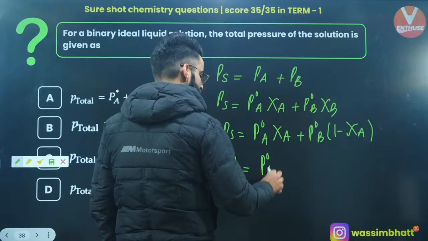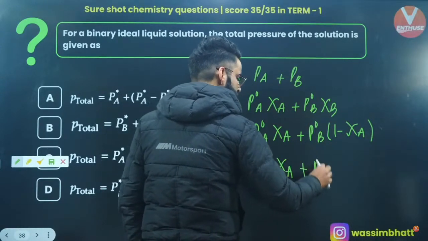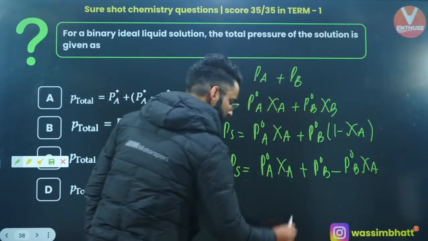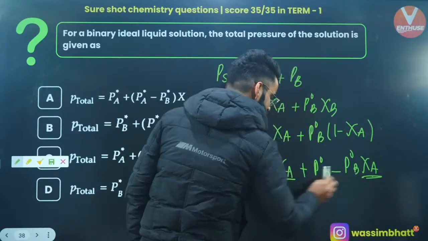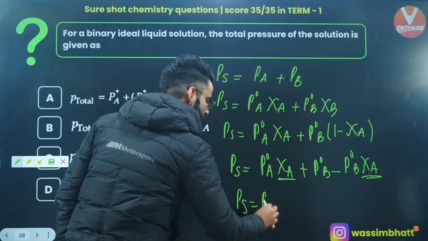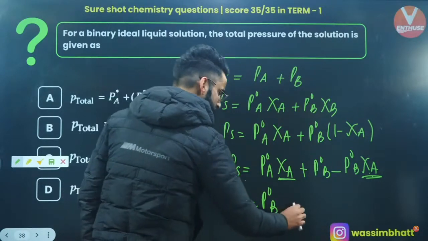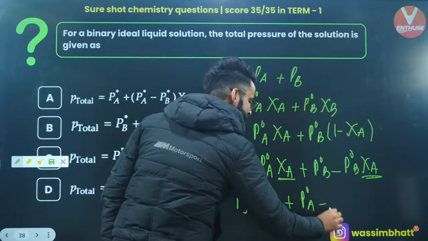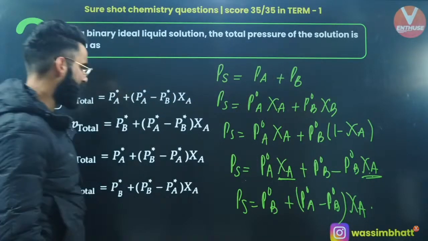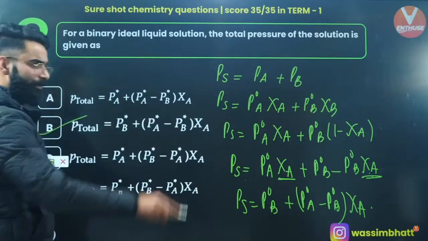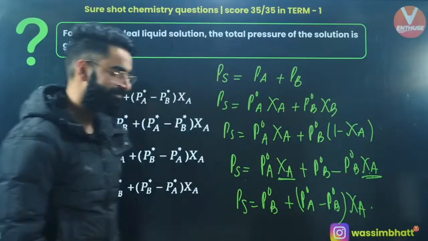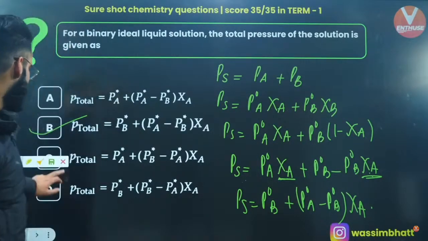to P naught A multiplied by chi A, plus P naught B minus P naught B multiplied by chi A. Have a look, over here we have chi A, and over here we have chi A. If I take chi A common in these two, what will I get? I'll get PS is equal to P naught B plus (P naught A minus P naught B) multiplied by chi A. I'll just shuffle the equation, that's all. So I think this is the one, done, dusted. Perfecto. Moving on directly to one more question.